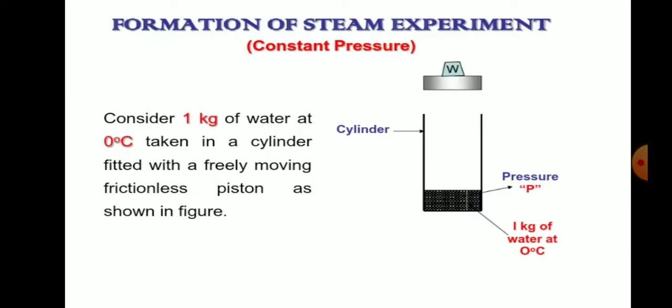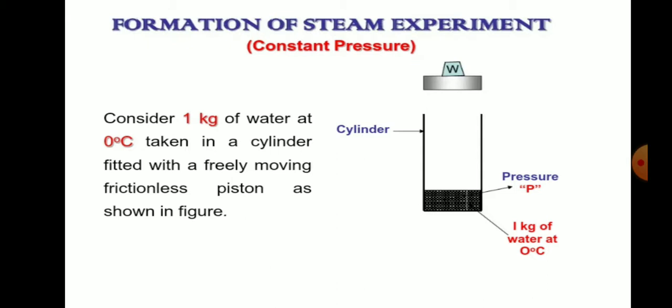Okay, next we see an experiment to see how steam is formed. It is not strictly needed, but I will explain it. Consider 1 kg of water at 0 degrees centigrade taken in a cylinder fitted with a freely moving frictionless piston. This is the cylinder and frictionless piston with a pressure of P, and 1 kg of water at 0 degrees centigrade, which is the freezing point.